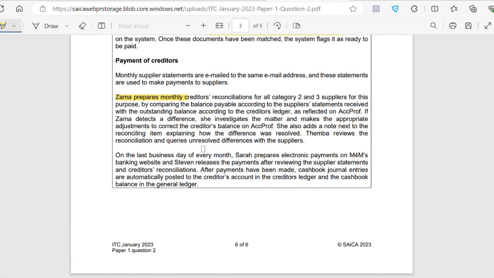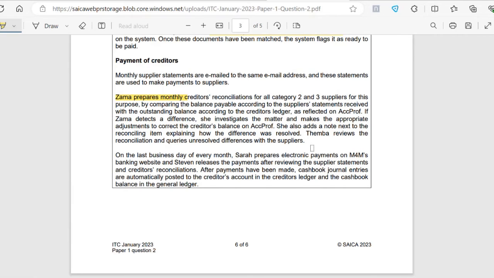Also, Timba reviews the reconciliation and queries unresolved differences with the suppliers. Okay, but are those unresolved differences, do we adjust the creditors balance? Because if we don't make adjustments to the creditors balance after querying unresolved differences, then it's going to affect our creditors balance. So now there's a risk that the creditors balance is incorrect because the unresolved differences are not resolved. If it's resolved, we go back and adjust it, but they don't mention any adjustments made to that reconciliation, which could affect the creditors balance's accuracy.